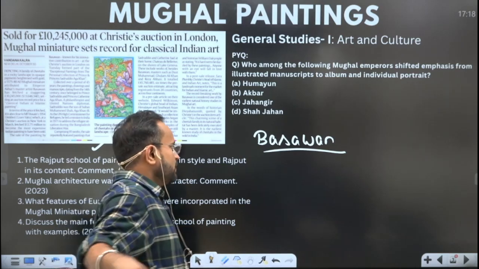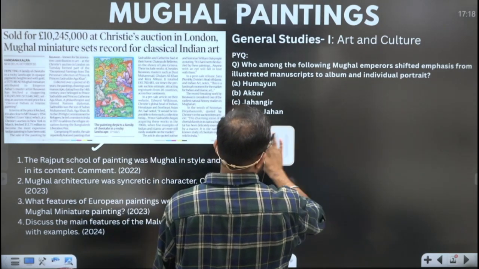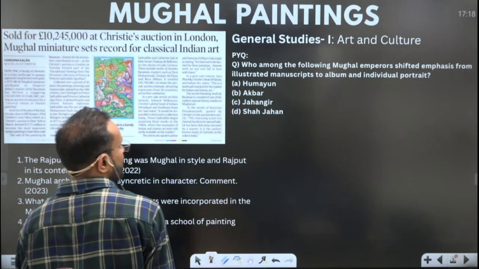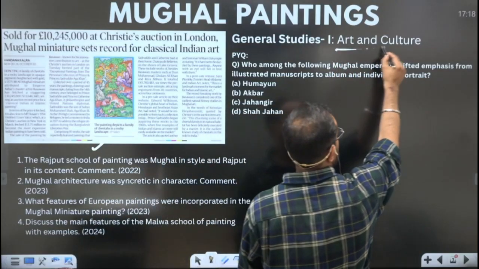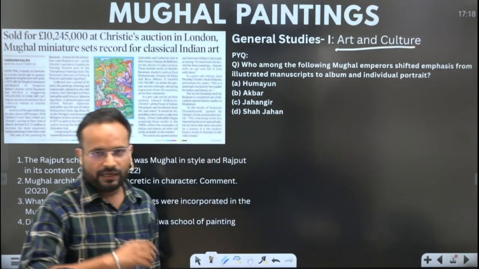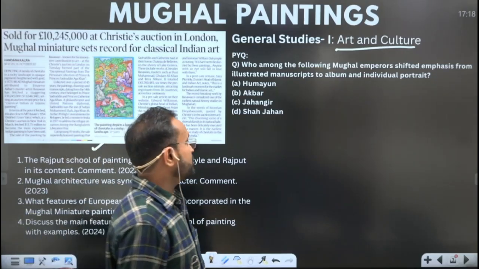So this topic of Mughal paintings becomes important from the perspective of art and culture in the mains, and in the prelims, history as such and art and culture.